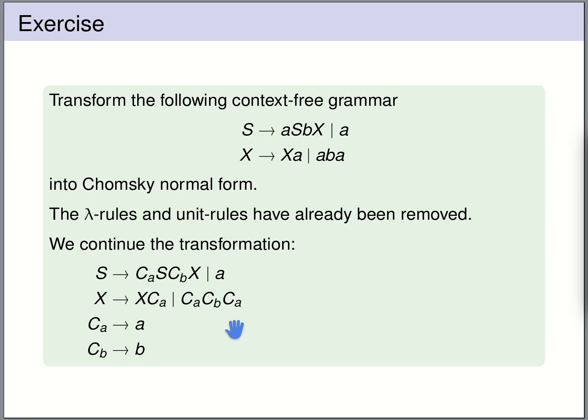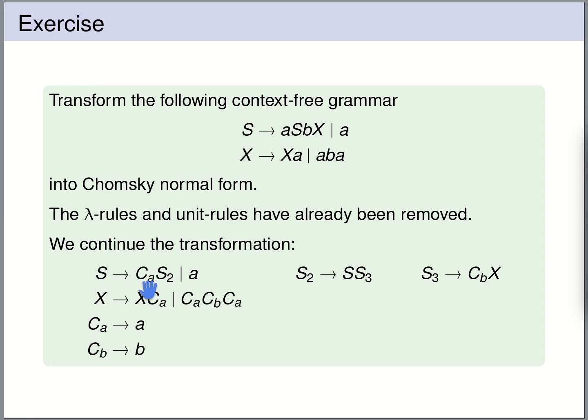Now we are almost done. The only thing remaining is to split those rules that have more than 2 letters in the right-hand side. So we have 2 of these rules, this rule for S and this rule for X. We're going to split this rule, and I'm going to do 2 splitting steps at once. So we get 2 fresh rules and 2 fresh variables. We have fresh variables S2 and S3.